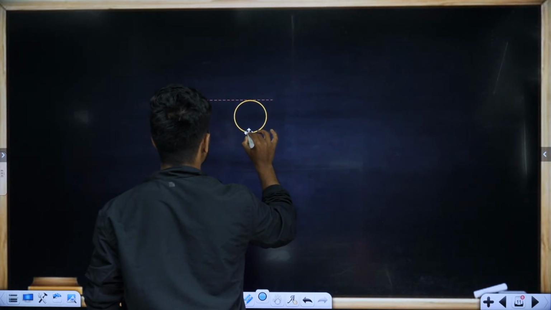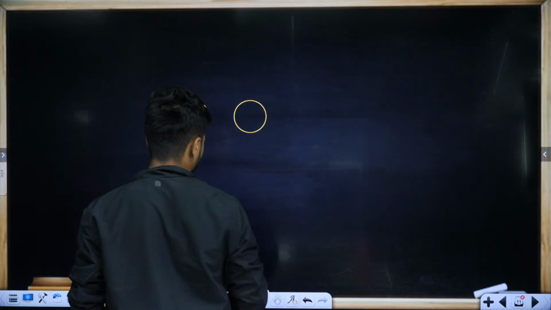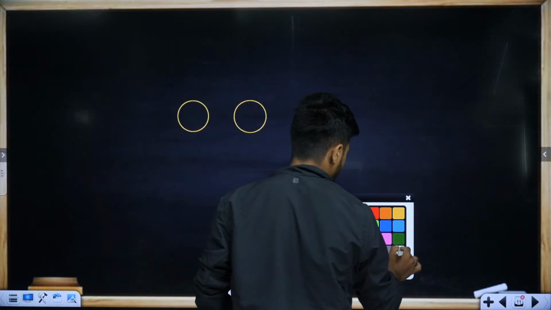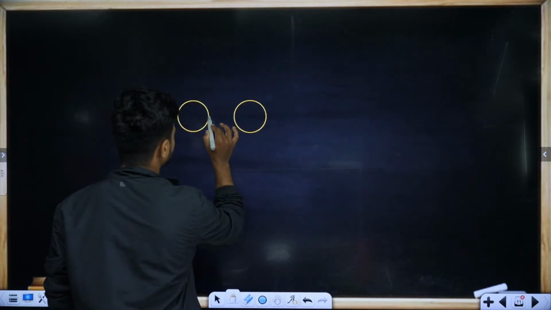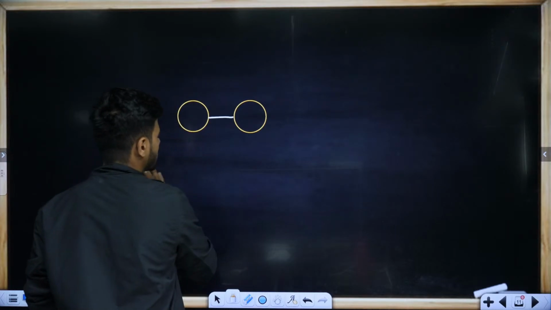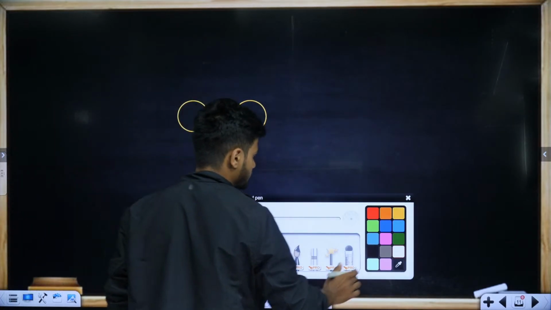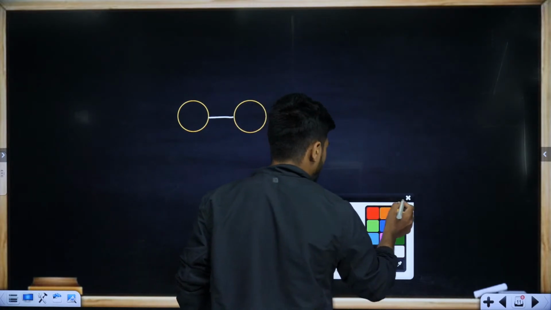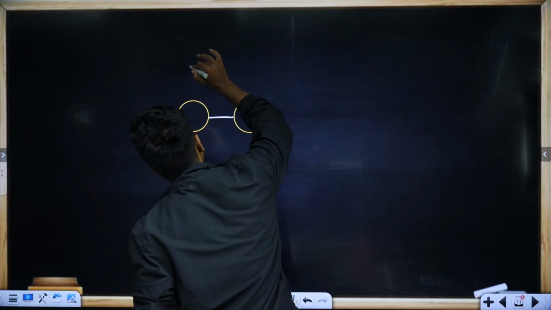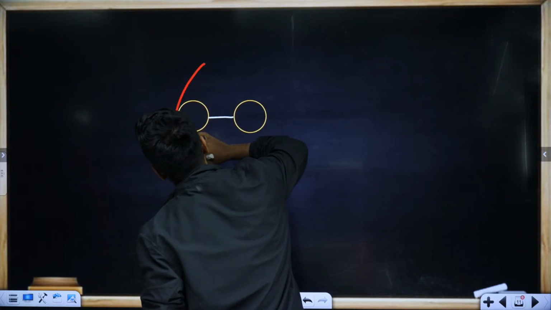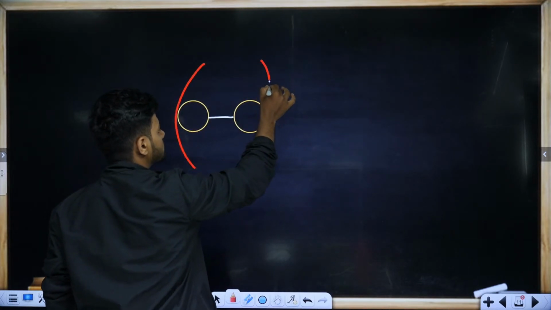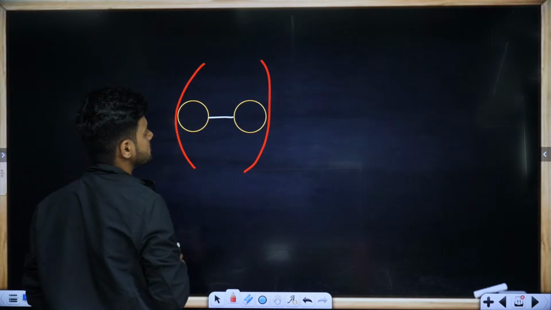In the center, we have two microtubules, which are connected by a bridge. Around the two central microtubules, there is a sheath, called the central sheath.